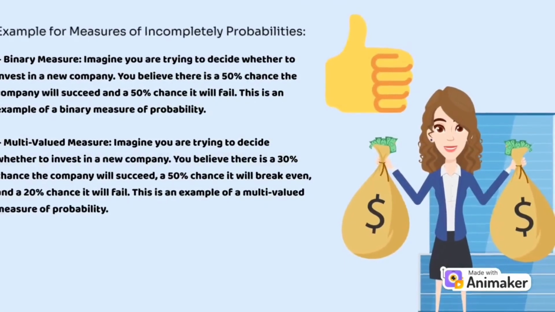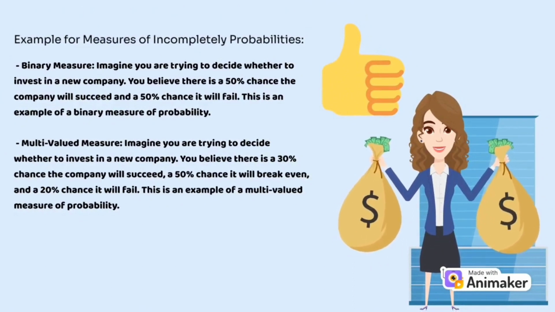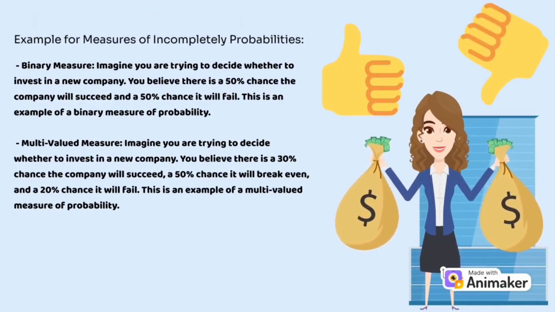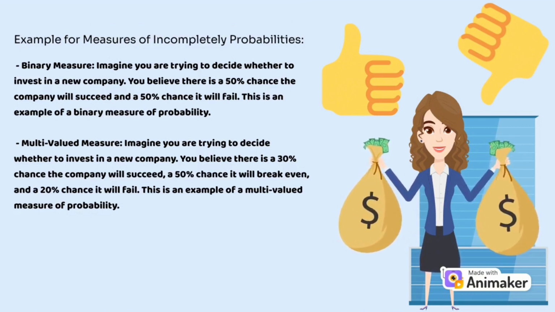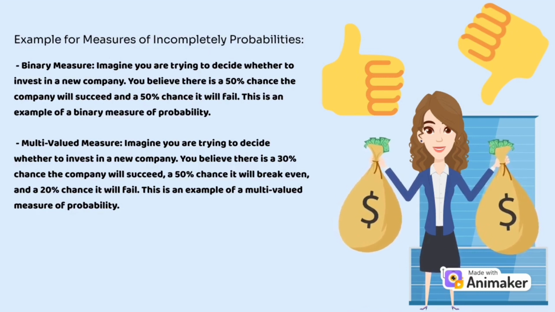Example for measures of incompletely known probabilities. Binary measure. Imagine you are trying to decide whether to invest in a new company. You believe there is a 50% chance the company will succeed and a 50% chance it will fail. This is an example of a binary measure of probability. Multi-valued measure. Imagine you are trying to decide whether to invest in a new company. You believe there is a 30% chance the company will succeed, a 50% chance it will break even, and a 20% chance it will fail. This is an example of a multi-valued measure of probability.